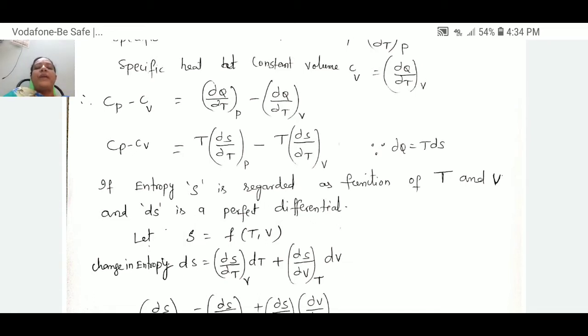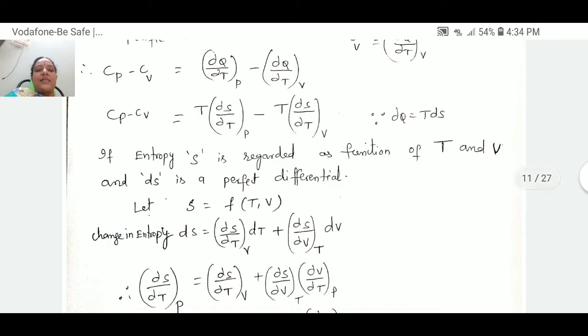So, taking entropy terms, if entropy S is regarded as a function of temperature and volume, let us assume S is a function of T and V. By this, let us calculate the change in entropy, dS. Here we are deriving the entropy at constant V and at constant temperature.